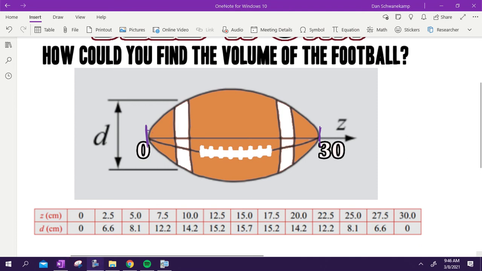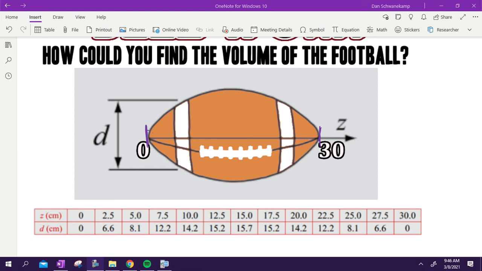There we go. Thoughts on how we could find the area or the volume of this football? What could we do? Awesome. It's similar to that. Yeah, so he said LRAM or RRAM, which was finding some area and then adding them up. Kind of makes sense.